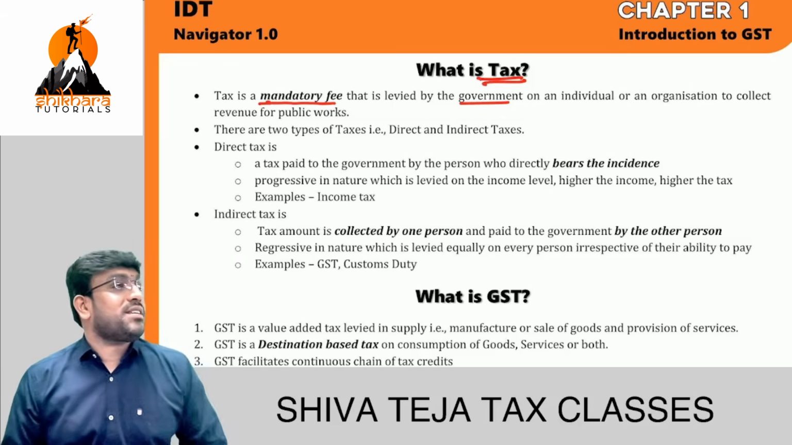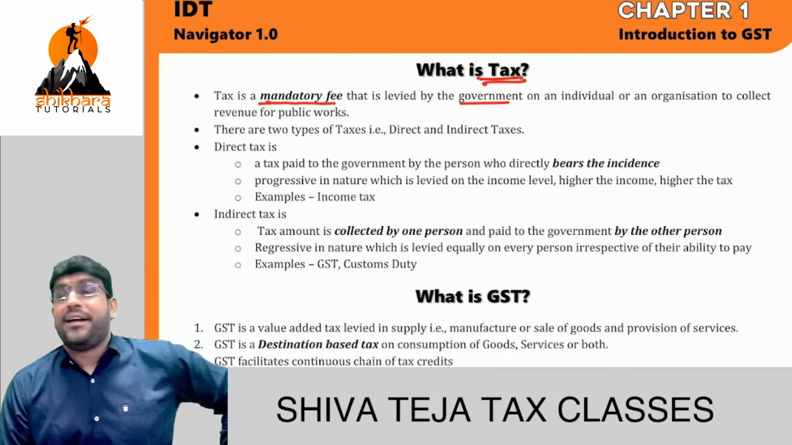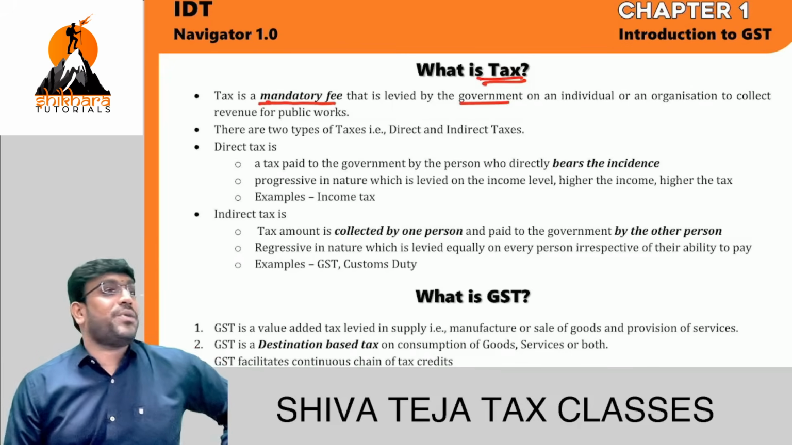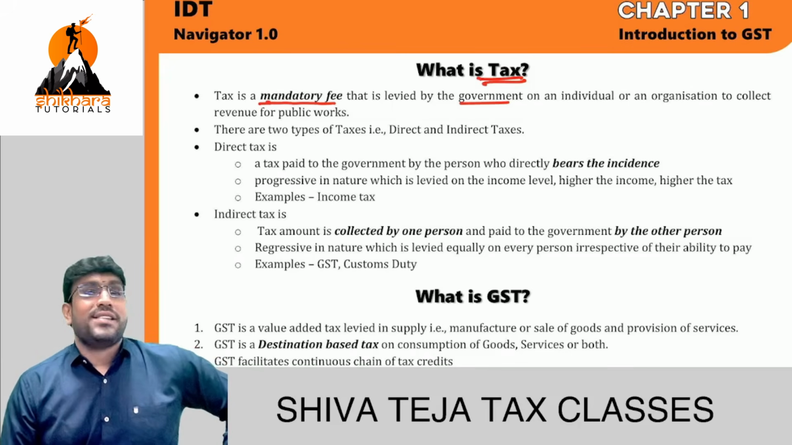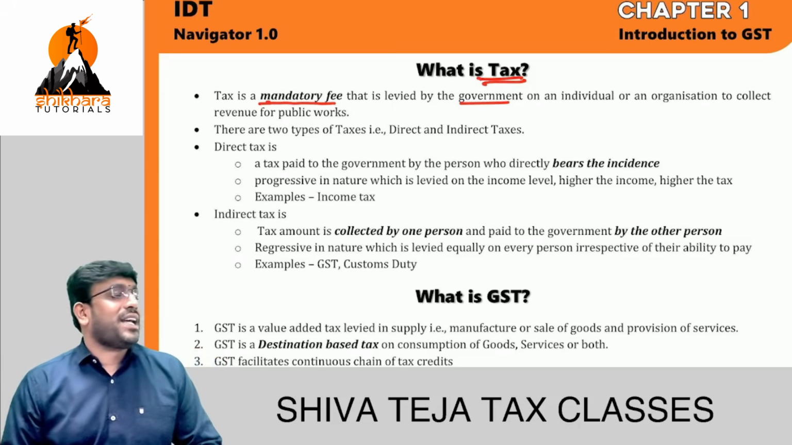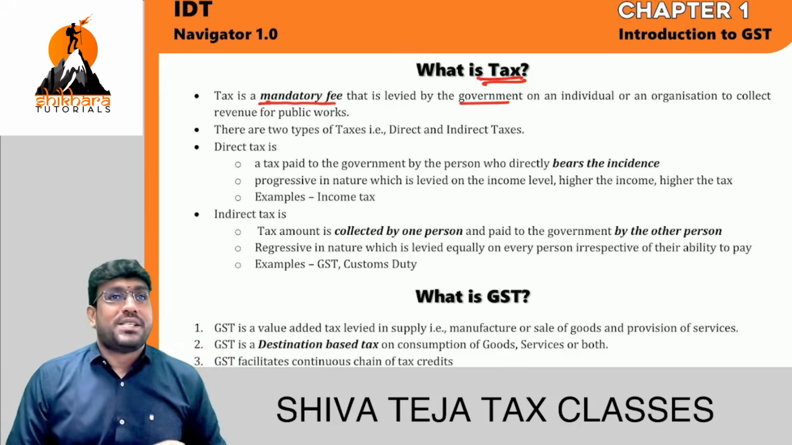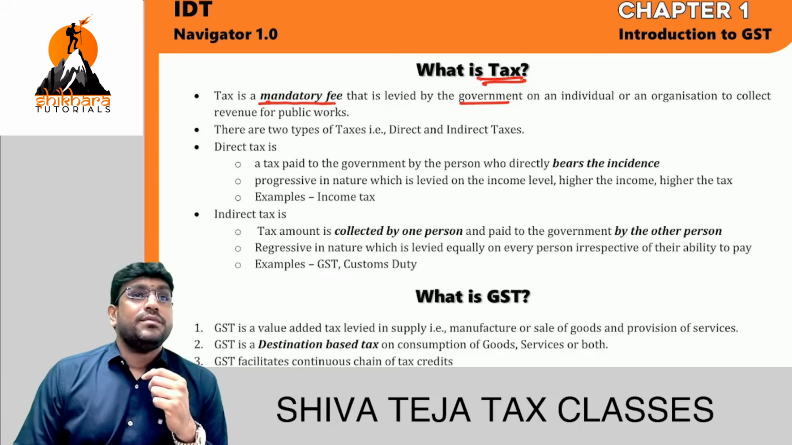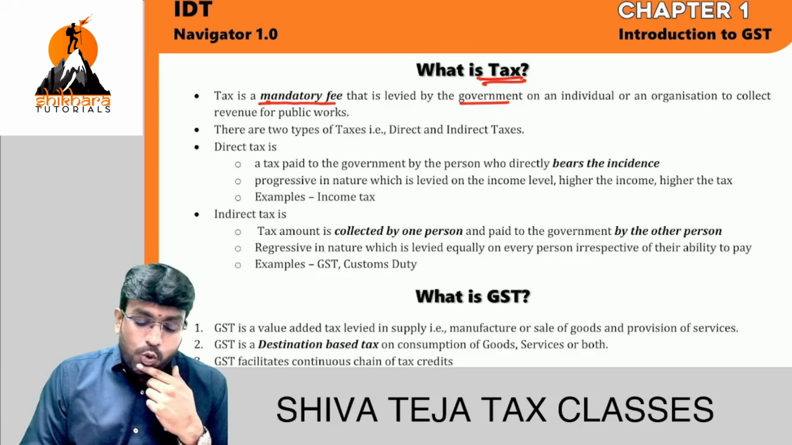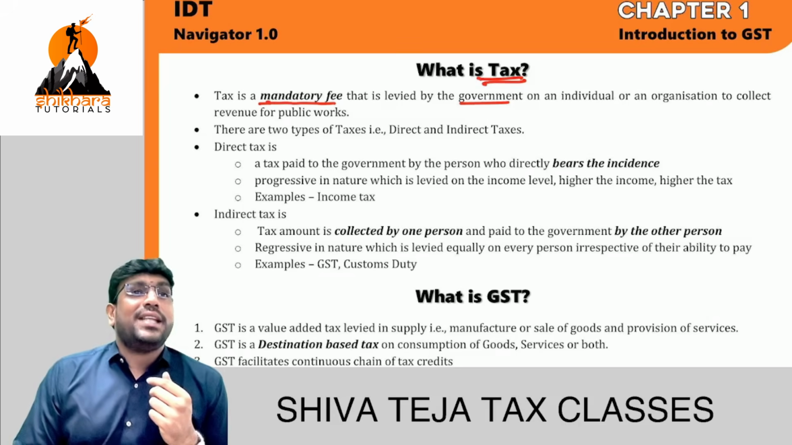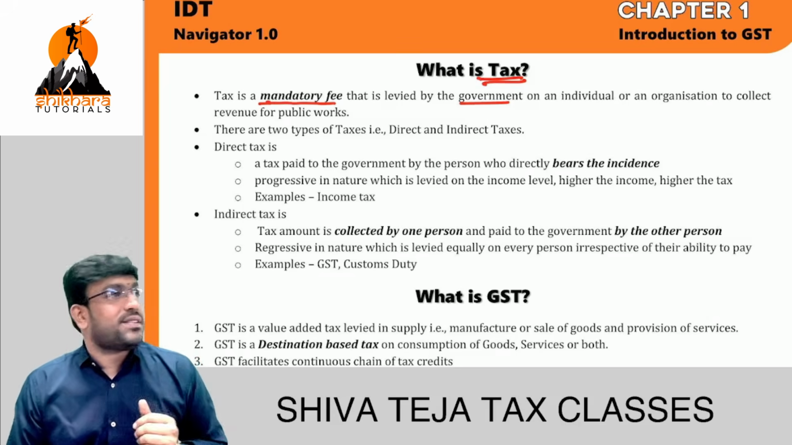What are the 2 types of taxes? Direct tax and indirect tax. Direct tax means a tax where impact and incidence is on same person. Indirect tax, impact and incidence is on different person. Impact means who is liable to pay. Incidence means who actually pays.